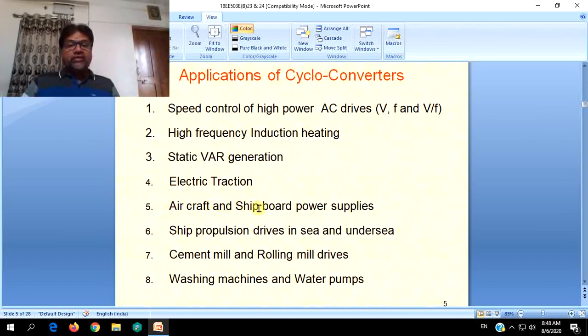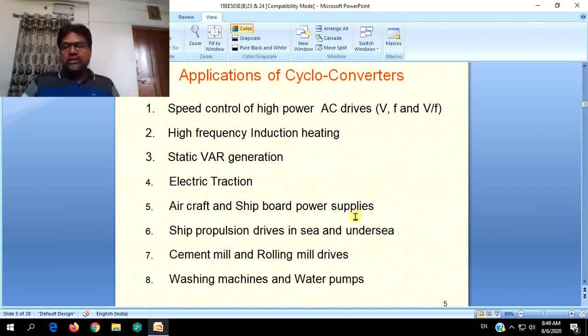Again in aircraft and shipboard power supplies, ship propulsion drives in sea and under sea, cement mills and rolling mills drives, which are high power AC drives and also require high torque. Again they find their applications in washing machines and water pumps on the domestic side.